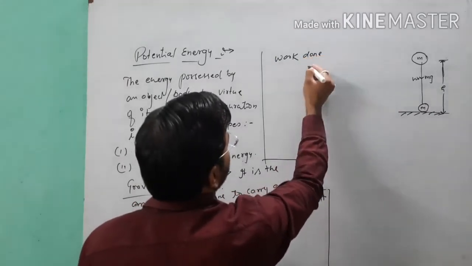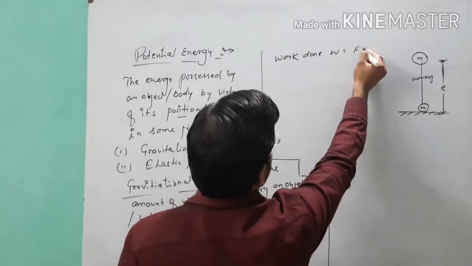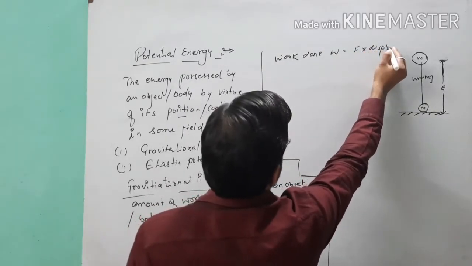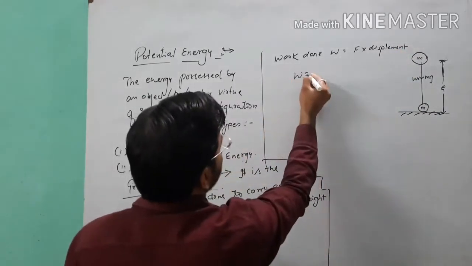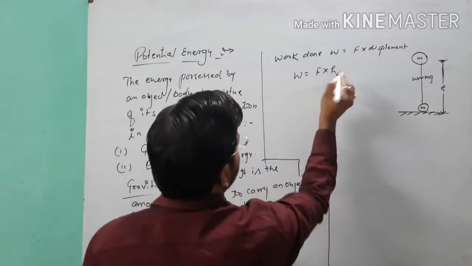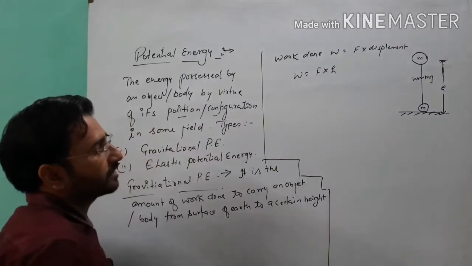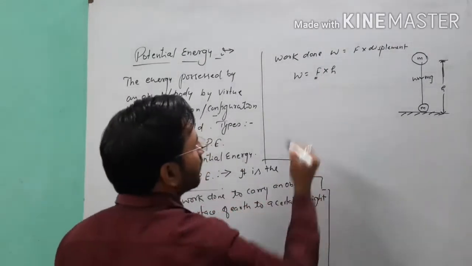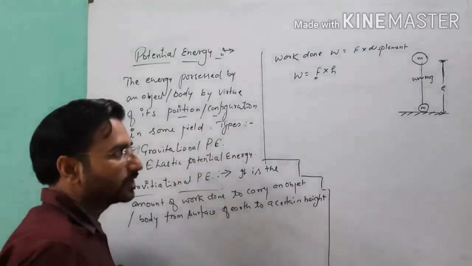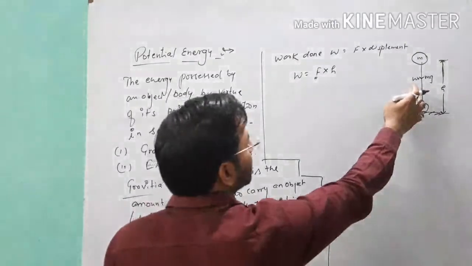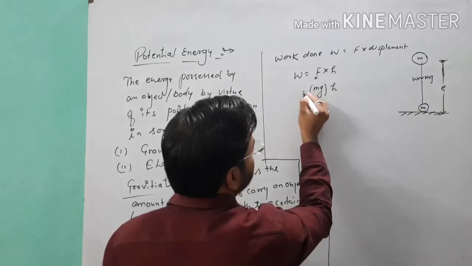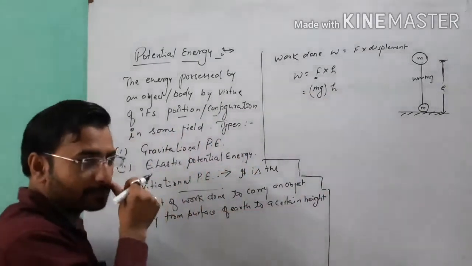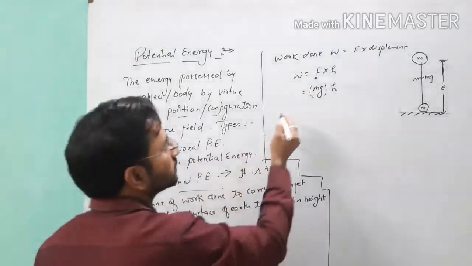So the amount of work done to carry the object to height h from the surface of earth is W equals force into displacement. Here the displacement is vertical, so I will write force into height h. The force we use to lift that object will be the weight of the body, W equals mg.